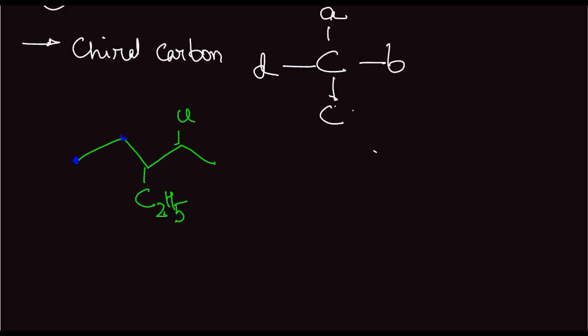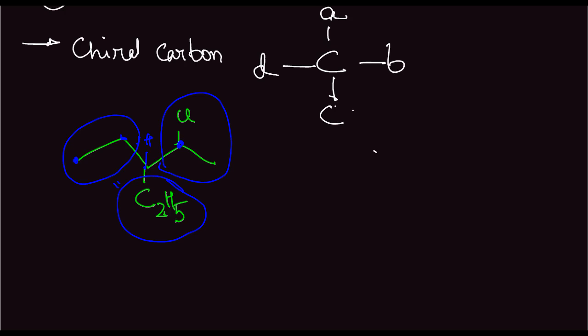This one, it contains 2 hydrogens. So, it is not a chiral carbon. 2 groups are same. This one, it contains 1 hydrogen, 1 ethyl group, 1 group containing a chlorine, and another ethyl group. So these 2 are same. So this is not a chiral carbon.